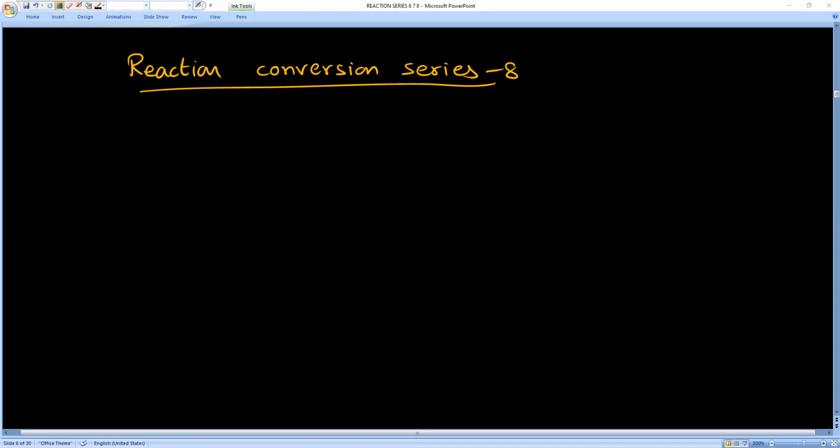Reaction conversion series 8. First question is, this molecule is treated with water in presence of acidic medium.